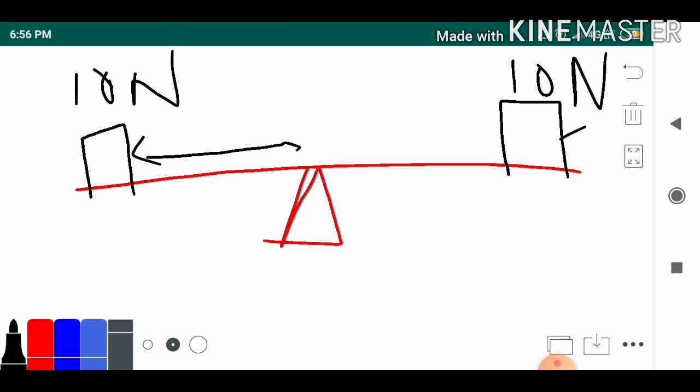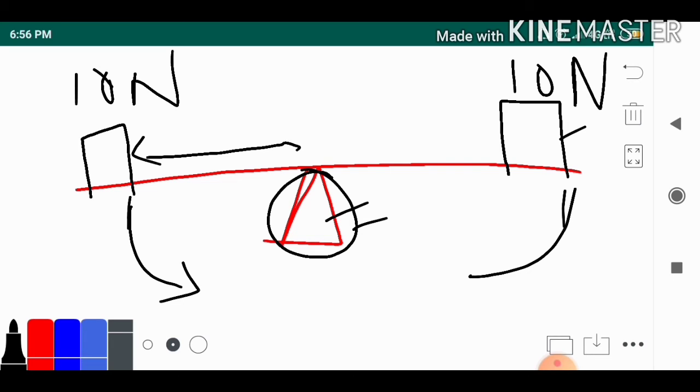This is the pivot, and these two are the forces. This one is applying force in this direction, and this one in this direction. See it, this is very important.